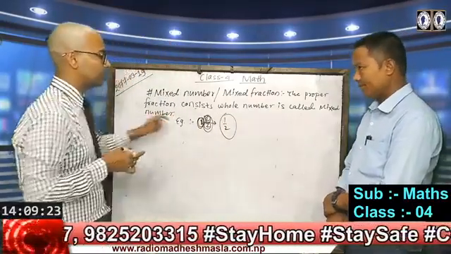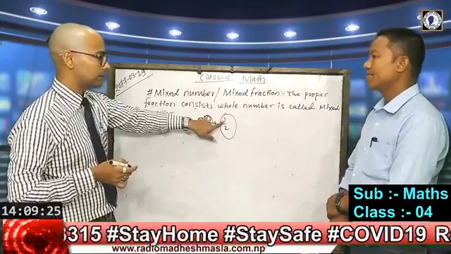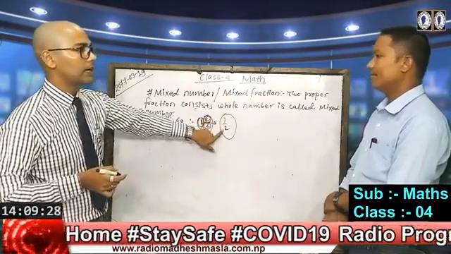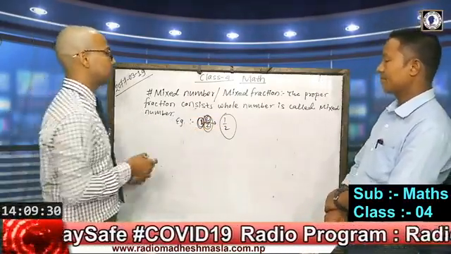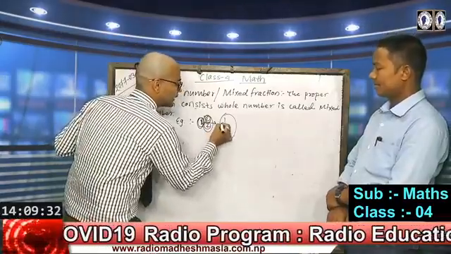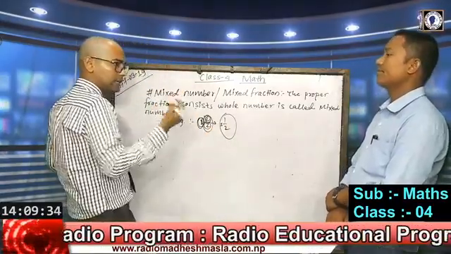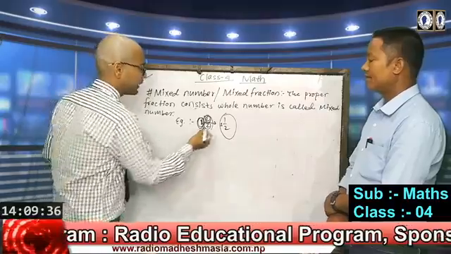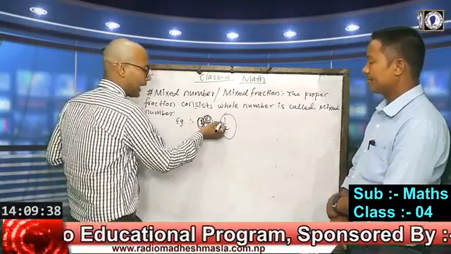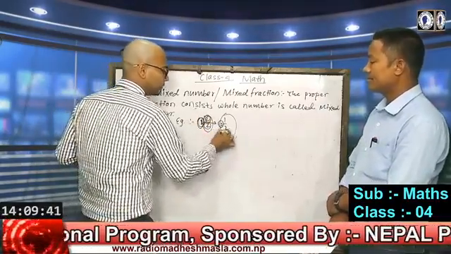That means 1 is the numerator, and the numerator is smaller than its denominator. In the same way, this fraction consists of a whole number or an integer or a quotient at the side of that fraction, so that it becomes a mixed fraction.